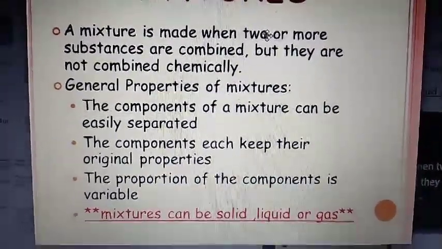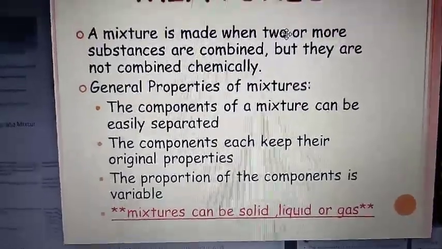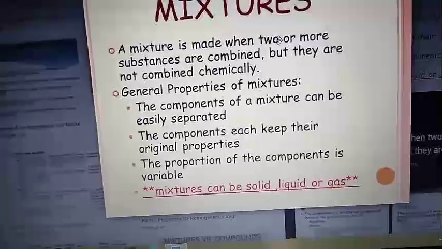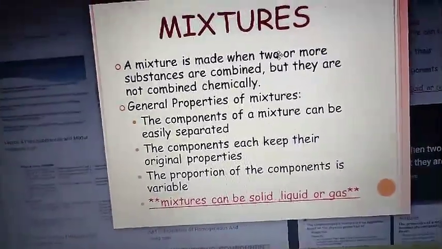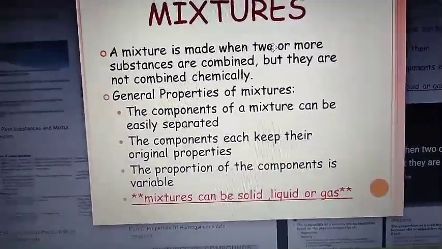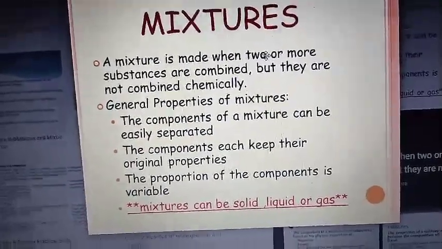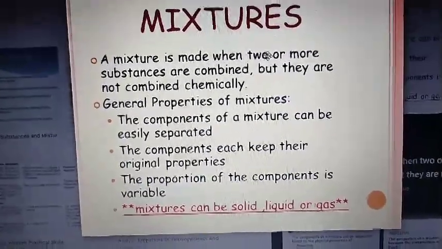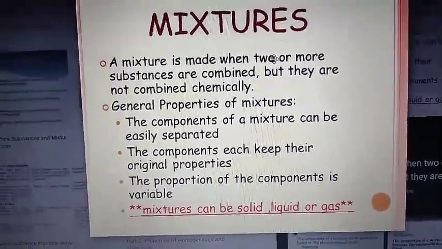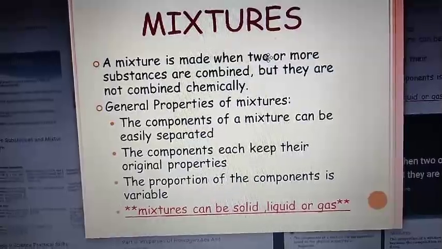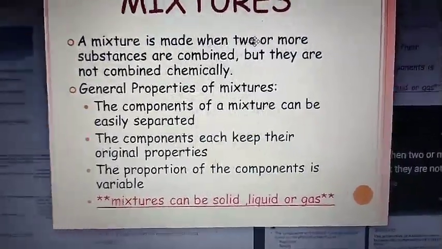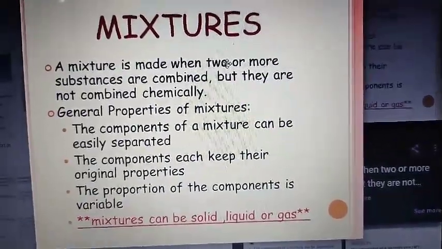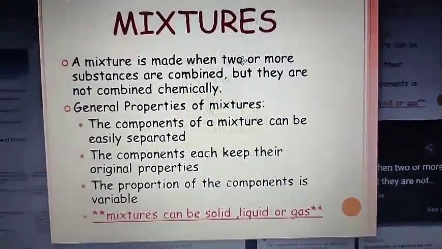So now we know all the properties of mixtures, which you can see here. One thing I want to tell you: do you know what gunpowder is? A mixture of potassium nitrate, sulfur and charcoal. If you mix these three substances you will get gunpowder. So if a question comes, what is gunpowder, you say that a mixture of potassium nitrate, sulfur and charcoal is called gunpowder.